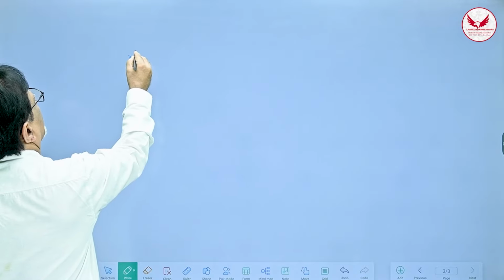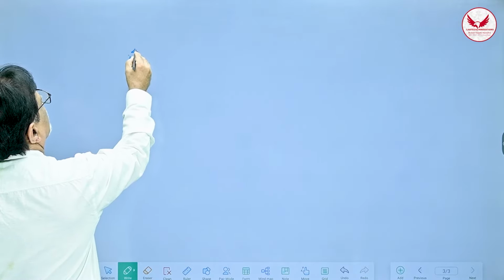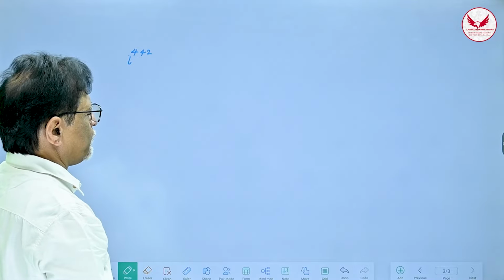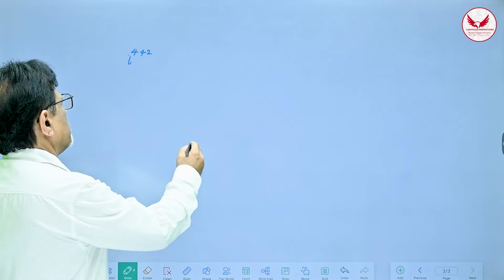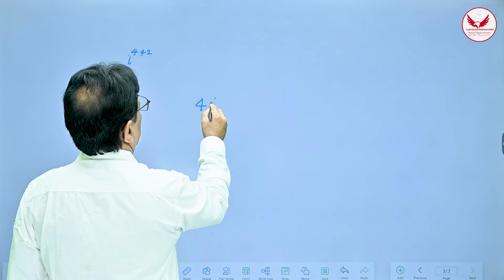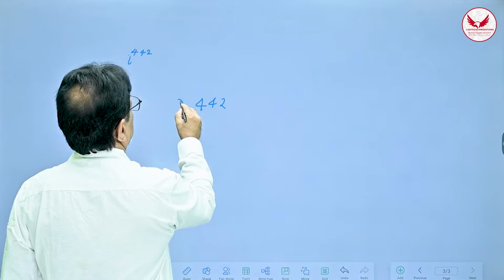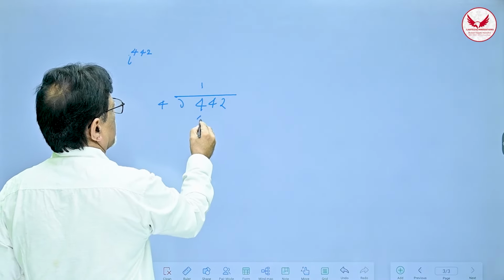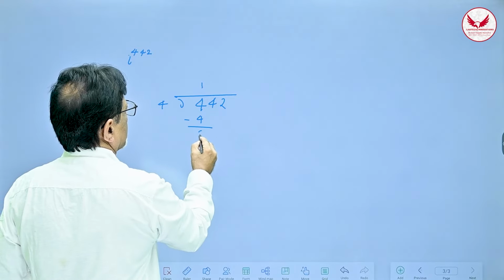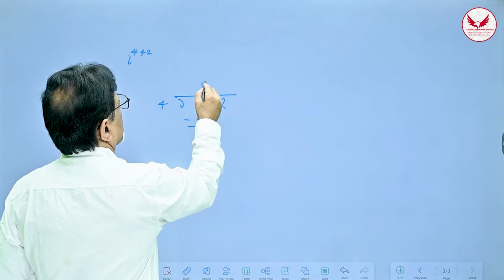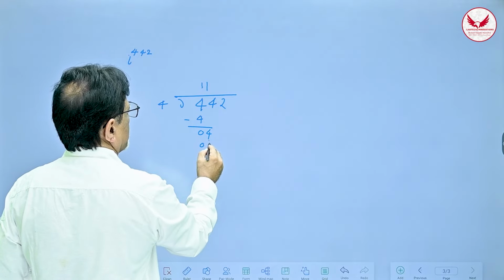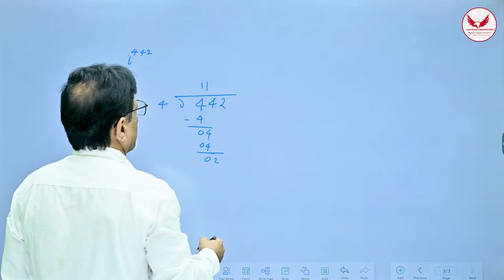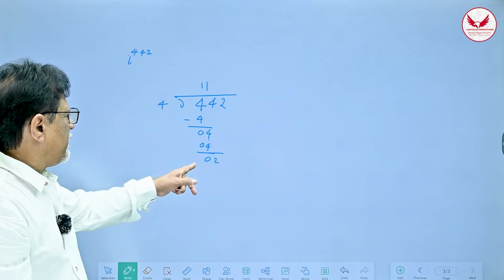Suppose I want to find out i raised to, let us say, 442. So I told you, step number 1 is what? 442 has to be divided by 4. So 4 ones are 4, so it will be 4 here. This will go minus. So again there will be 4. So again 4 ones are 4. So here it will be 4, 0, right? And then there will be 2. Now you cannot divide further, therefore the remainder is 2.